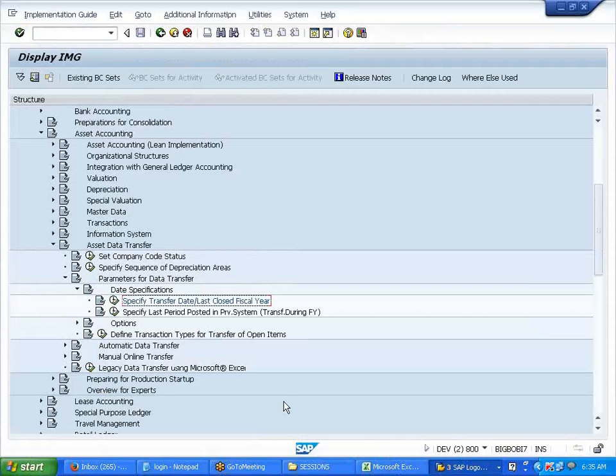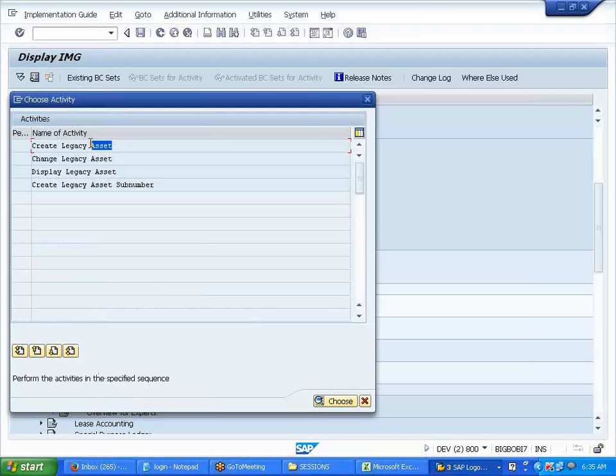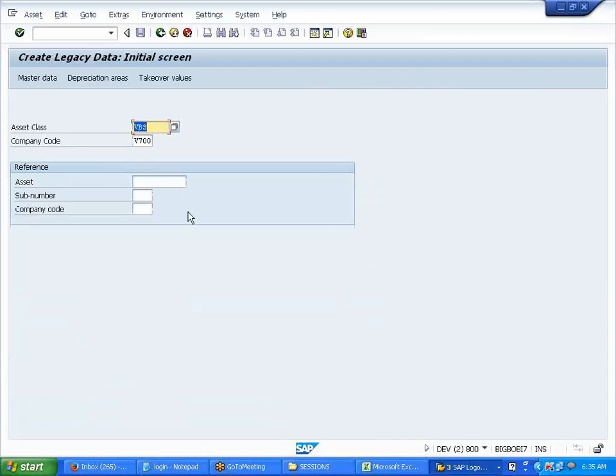So now I'll try to upload this asset. How do we do this? The transaction code is AS91, create legacy assets. AS91.